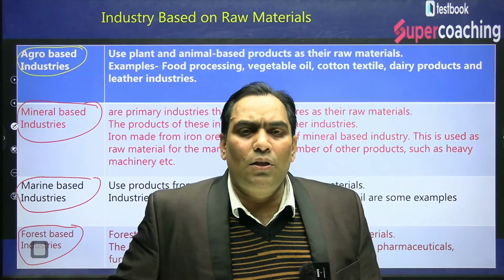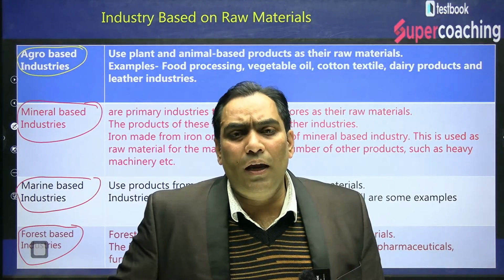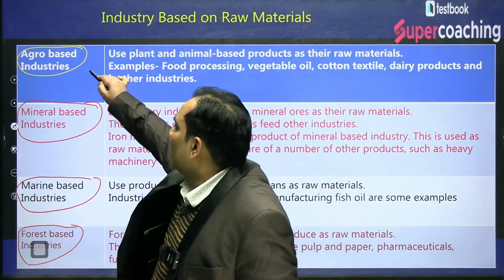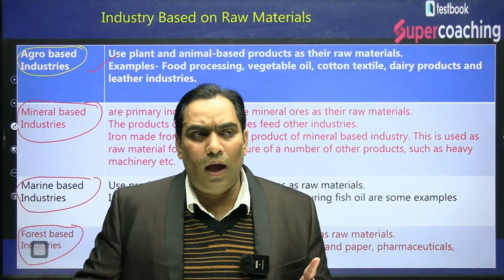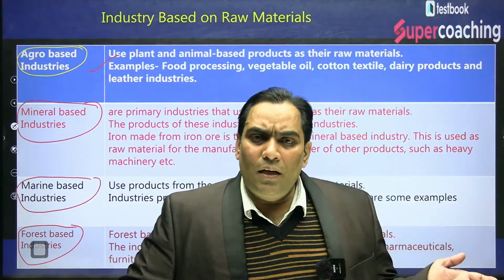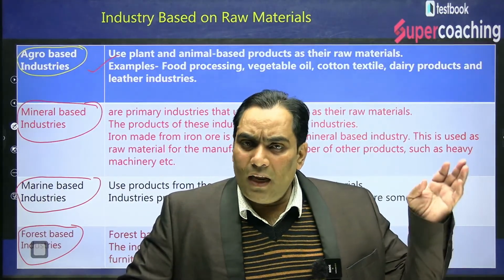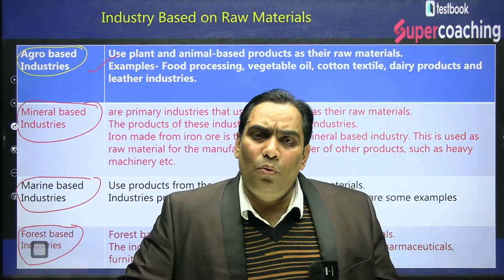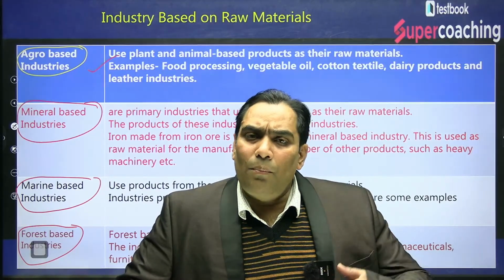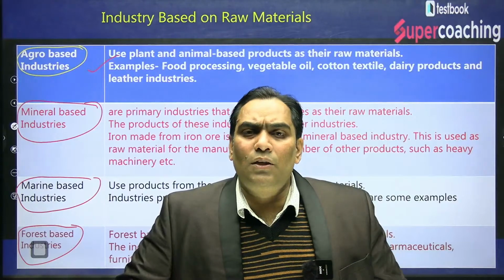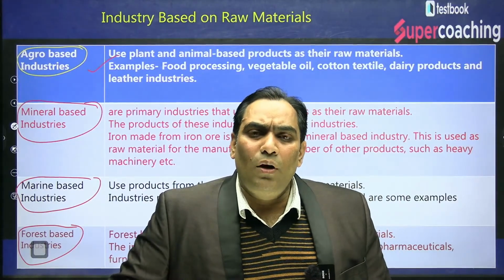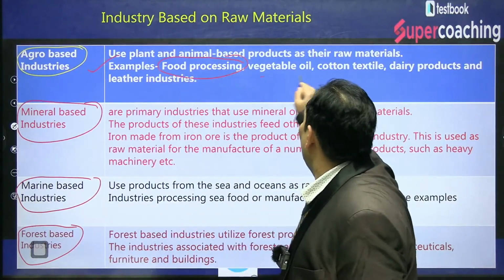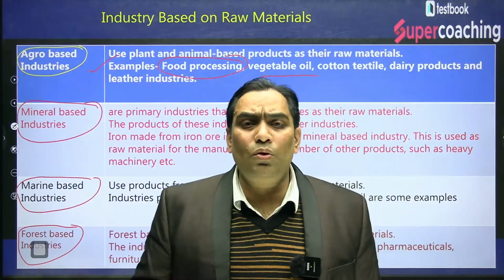Any industry which is using plant or animal product or agriculture produce, and with the help of this raw material produces a final good, is known as agro based industry.